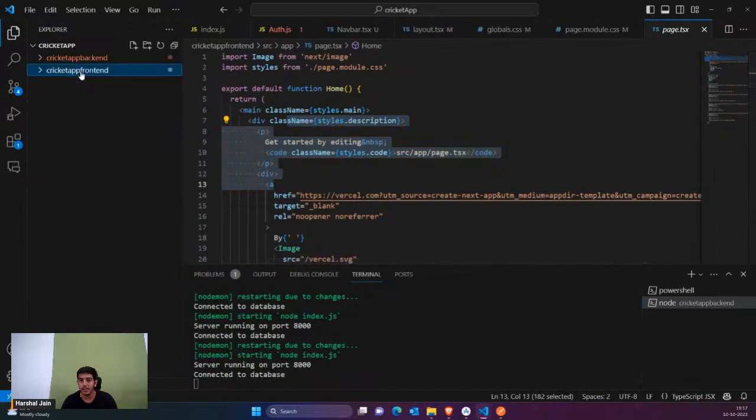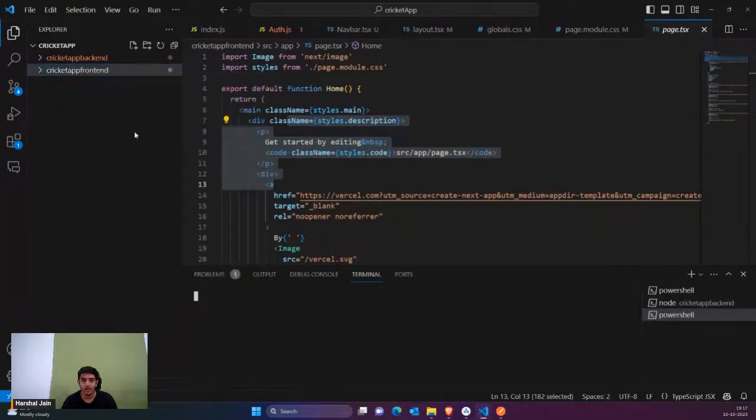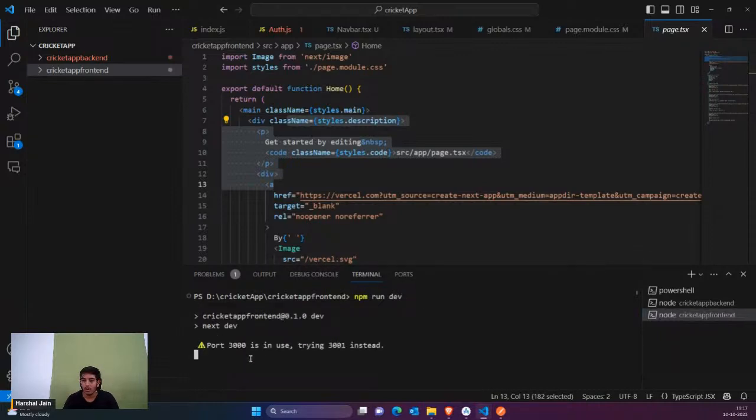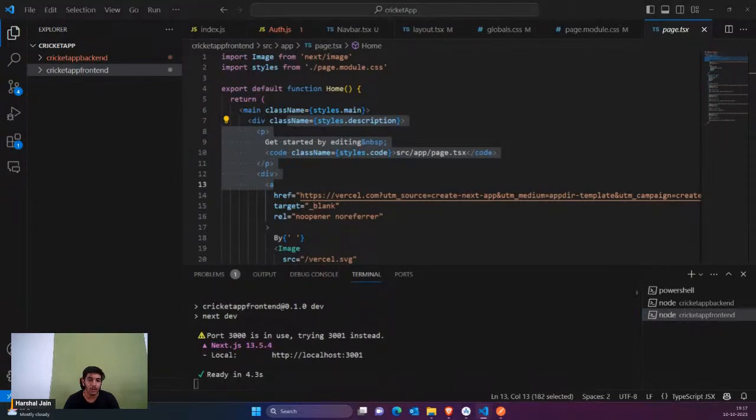I'll simply right click here, open an integrated terminal, and this is the front end. So we are simply saying npm run dev. npm run dev is used to start the Next.js application. The Next.js application can be started by using the command npm run dev. It would automatically start on localhost. I think 3000 is already running. Let me just remove it from the other page. I was already running it somewhere.